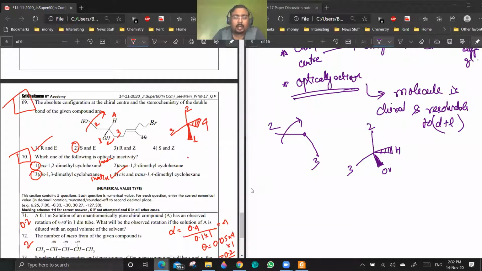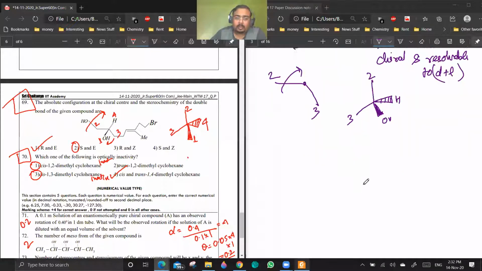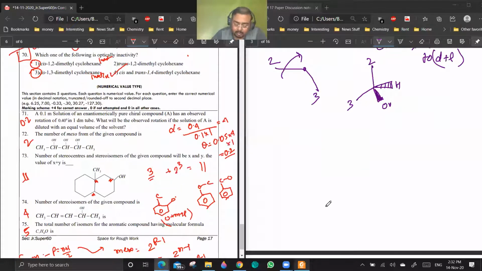Okay, sir. Sir, for finding stereogenic centers, do you check it in the same way as you do for cis and trans? Can you tell the steps to get stereogenic centers? Okay, stereogenic centers. See, generally I focus on 3-degree carbons. This is a 3-degree carbon. This is a 3-degree carbon. So these will definitely be stereo centers. Unless there is a whole symmetry in this molecule, it will be a stereogenic center. Are you getting a point?